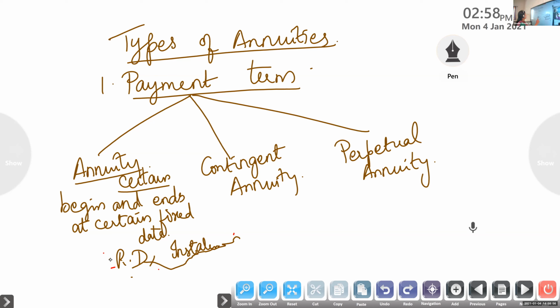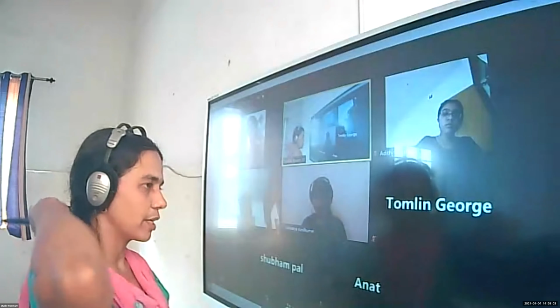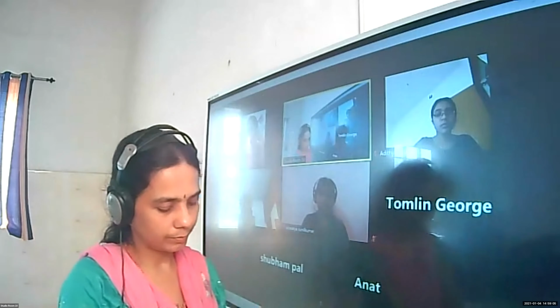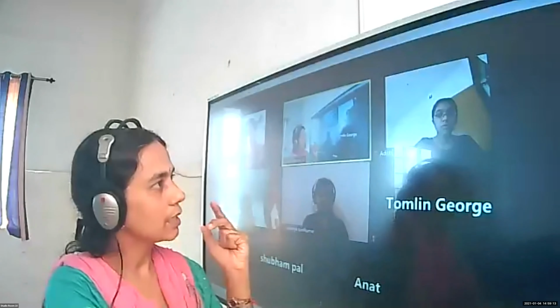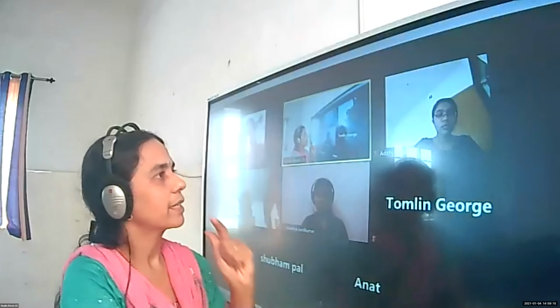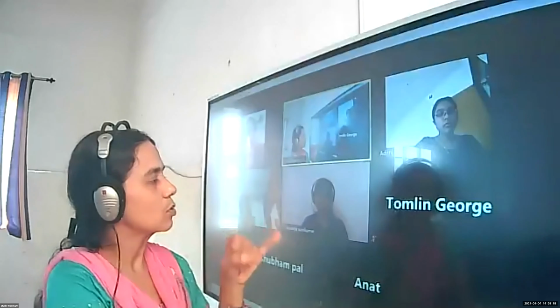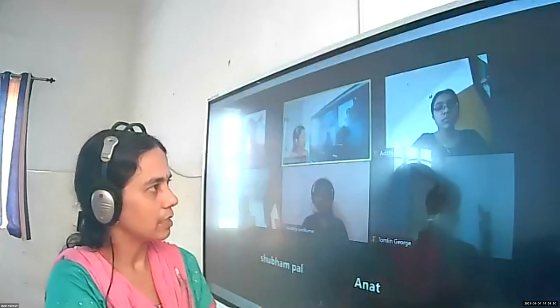So these are the types of annuities based on the term. Based on the time, which are the three types, Aishwarya? Annuity certain, contingent annuity, perpetual annuity. Annuity certain means we know when it will start and when it will end.